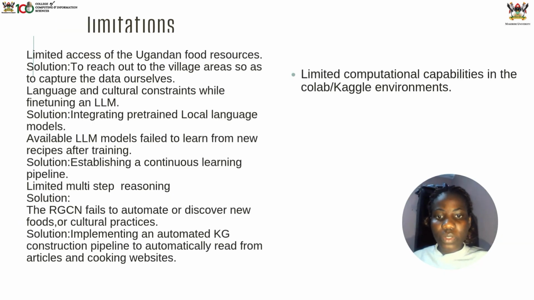So, limitations first, throughout our entire project. Some of the challenges we have noted down are limited access to Ugandan food resources. We solved this by going around our surrounding areas, asking the local people, taking pictures of local foods, getting images of the local foods from the internet, and looking through recipe books of Ugandan local dishes so that we can widen our data set.